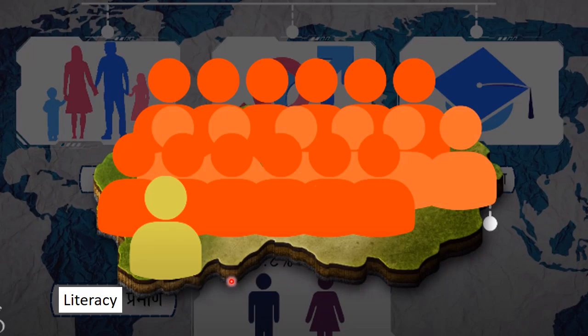And next is literacy, right? Literacy means the ability to read and write. So students, the percentage of people who are literate is an indicator of the social and economic development of a society. The country with a high literacy rate develops rapidly in economic, social and cultural aspects.